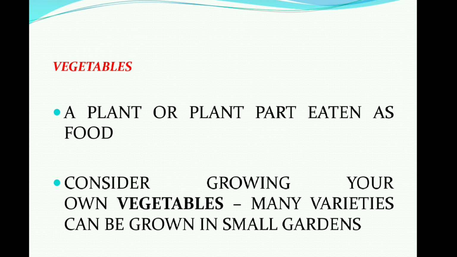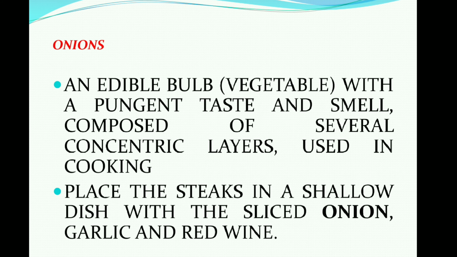Then vegetables. So vegetables, we all know what is vegetable, right? Plants and parts of the plants, right? So consider growing your own vegetables, right? So this is an example of vegetables, right? Next is onions. We all know onions, right? So we generally use it in salads or with garlic and red wine with different kinds of recipes, right? So this is everything regarding the onions.